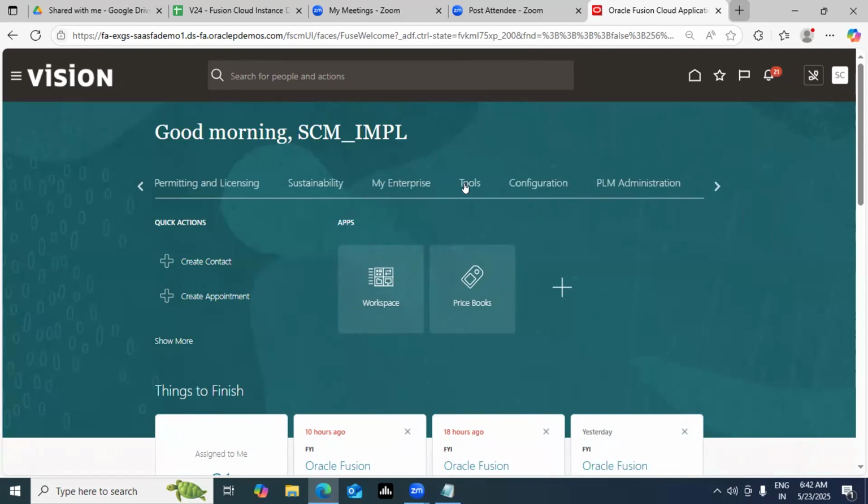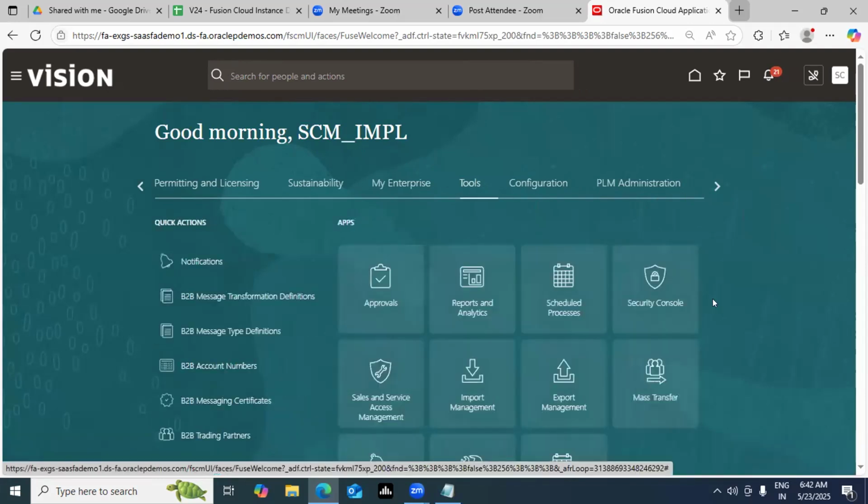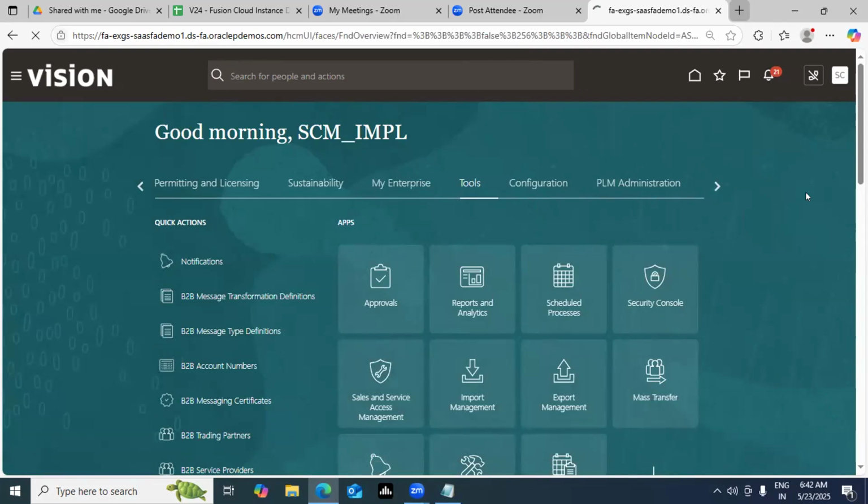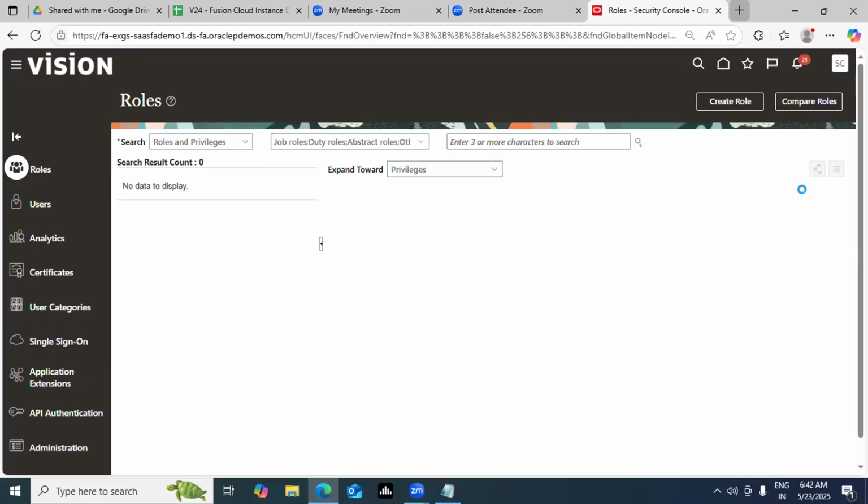Go to the right hand side. You see this tools. Click on this, under the security console. If you see, guys, I've been navigating to this particular tab a lot from the past three sessions, because all your roles and users reside here. Yesterday, if you remember, when I clicked on roles, here is the place where we searched the standard roles in the system, and we were assigning them to the users. That's the same thing which we did yesterday.